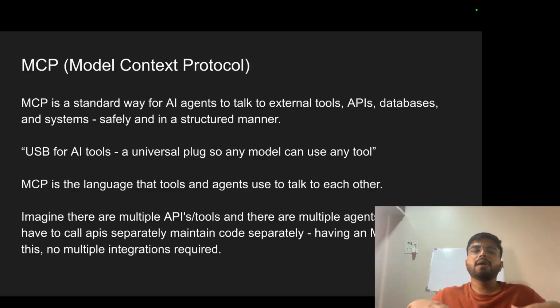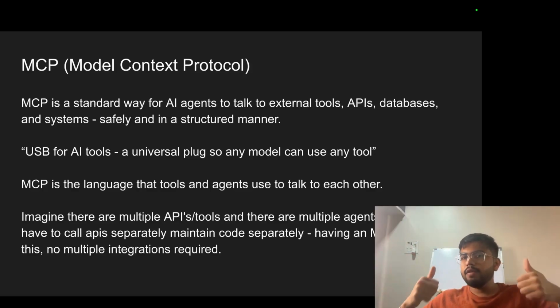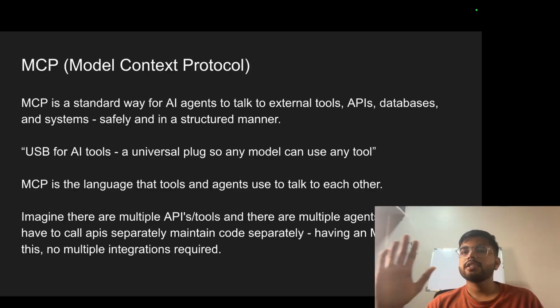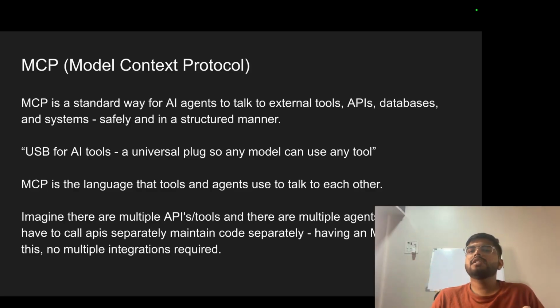Let's come to the MCP part next. I think the theory around voice agents is very clear and we are good with it. So let's come to MCP. MCP is Model Context Protocol. Only the name is complex, everything else in it is easy. MCP is a standard way for AI agents to talk to external tools, APIs, and databases safely in a structured manner. So what people did is, agents are there, and agents talking to tools and APIs is a very common functionality, so people said let's make a standard way of doing it. That is MCP. It's like a USB for AI tools, a universal plug so that any model can talk with that tool. MCP is the language that tools and agents use to talk to each other.